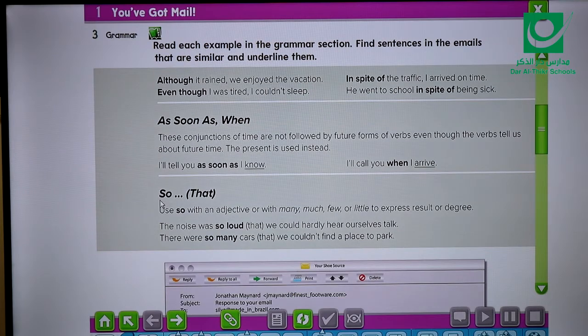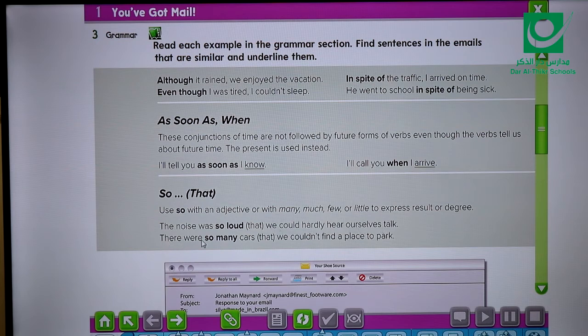Something else which is so that. We use so with an adjective or with many, much, few, little to express result or degree. The noise was so loud that we could hardly hear ourselves talk. Now look here please. I said the noise was so loud, so we use so, then we have an adjective. Remember that we can use so followed by an adjective, and then we have the rest of the sentence, we could hardly hear ourselves, the result.